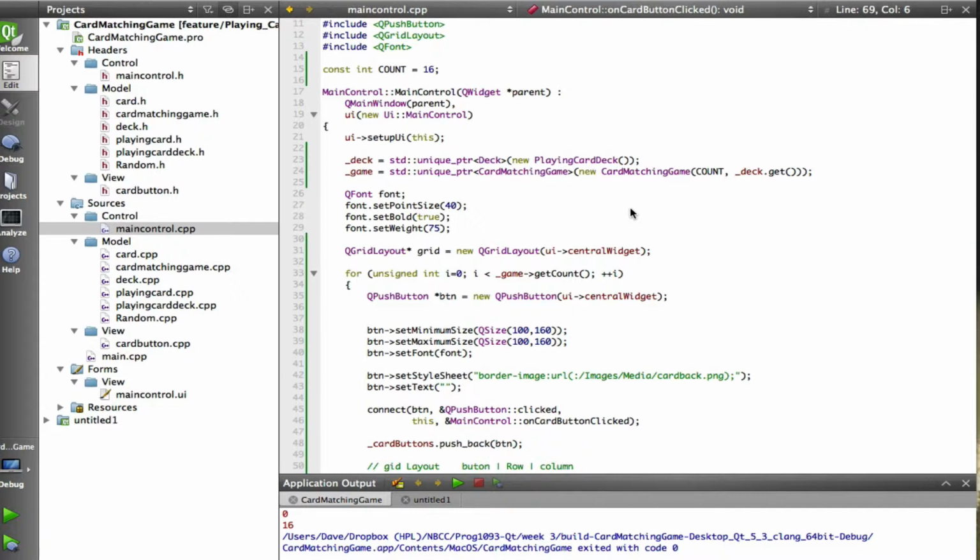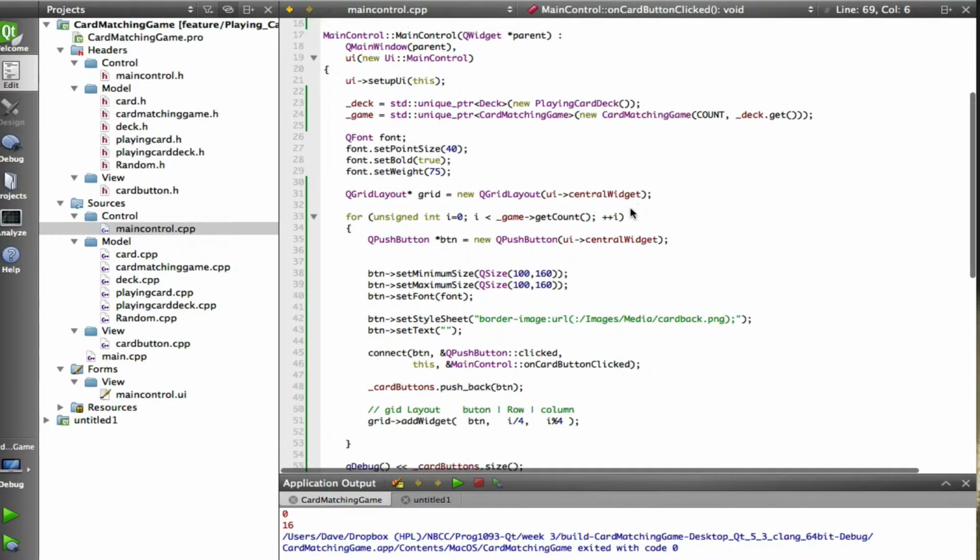And I can keep track of the cards in the model through the index, and I can keep track of the buttons through the same index. So if I have 10 cards, I'm going to construct 10 buttons, and they're in a vector with index 0 through 9. So each button is a visual representation in the user interface of the card at the same index.